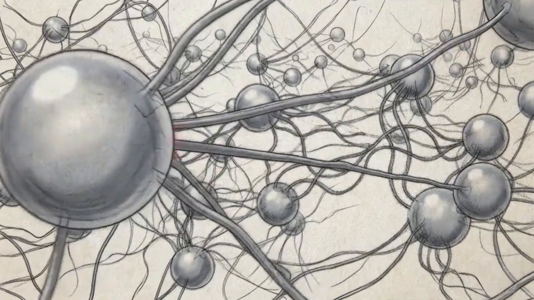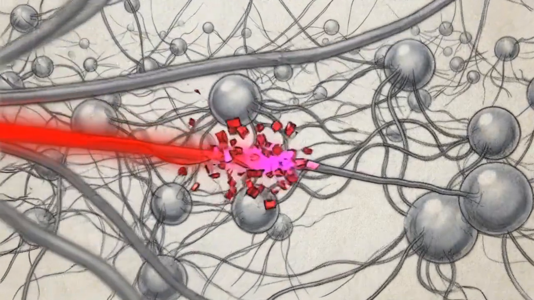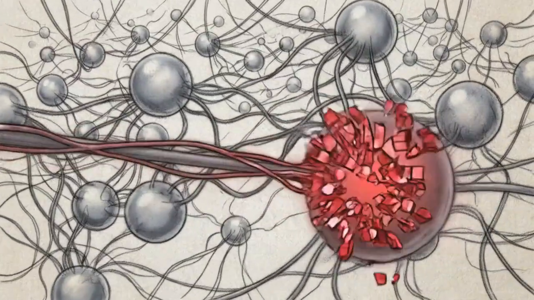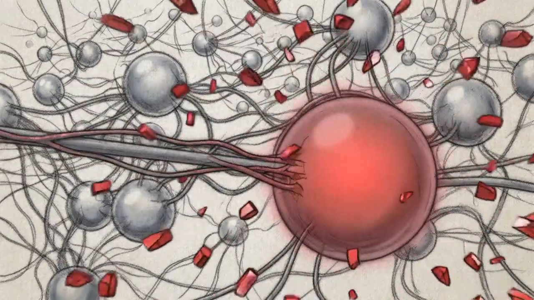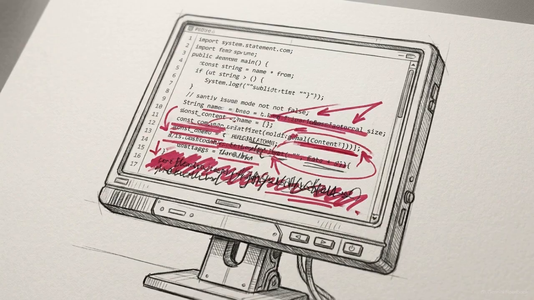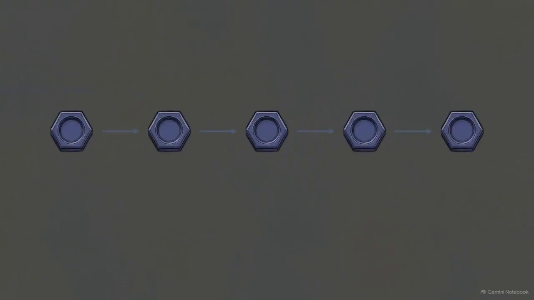Early multi-agent frameworks encountered a persistent failure mode, cascading hallucinations. When large language models are chained together naively, the output of one model becomes the prompt for the next. Small errors in the first step compound, leading to a complete breakdown of logic by the third or fourth iteration. It resembles the telephone game.